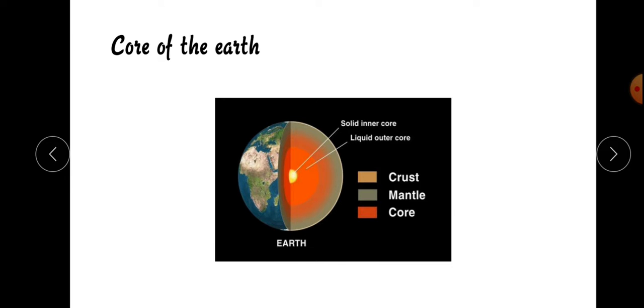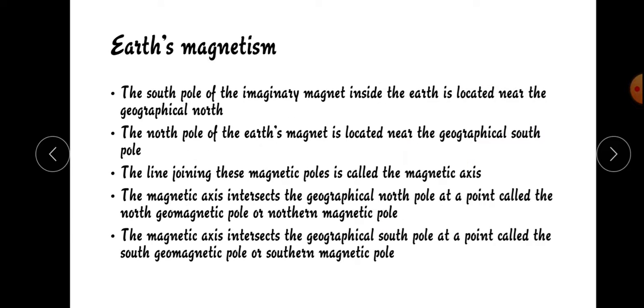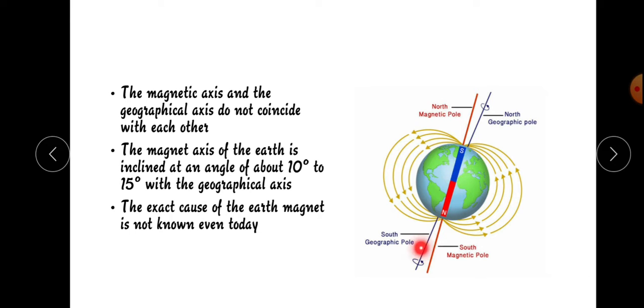So the south pole of the imaginary magnet will be inside the earth, located near the geographical north, and the north pole of the earth's magnet is located near the geographical south pole, and the line joining these magnetic poles is called the magnetic axis.